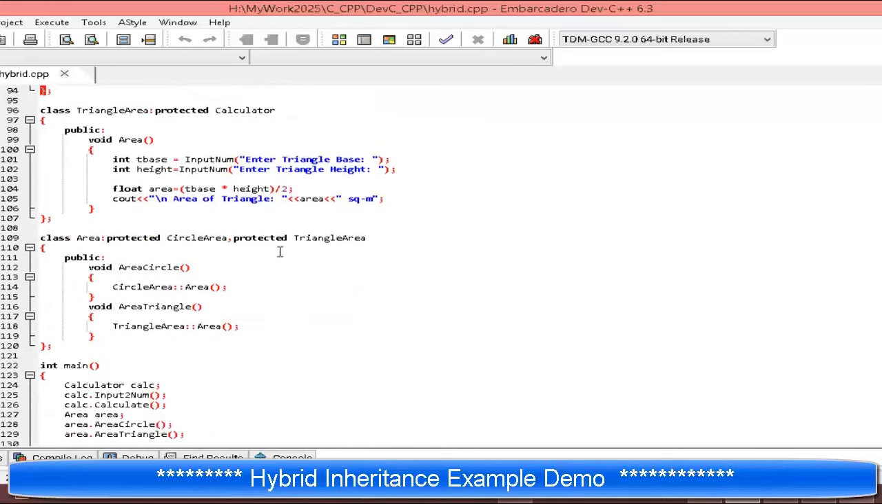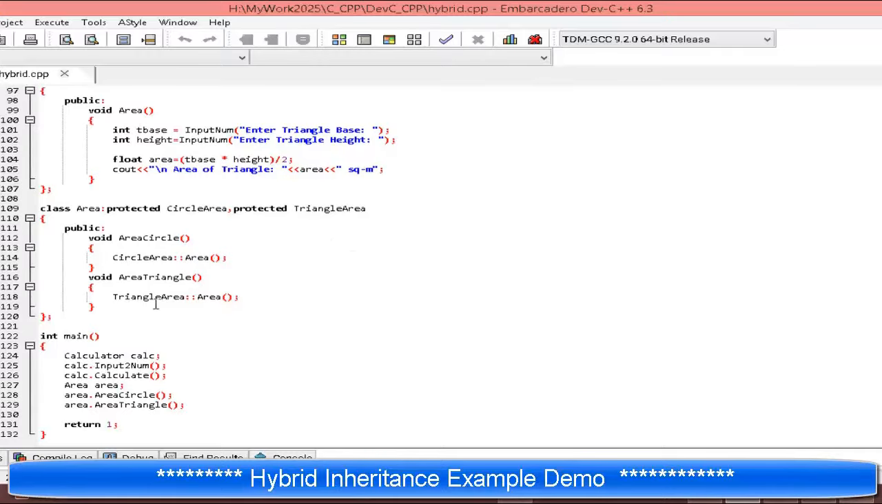Finally I am using the class area and using both the circle area and triangle area classes. In area circle I am calling the function circle area colon colon area, and in area triangle, triangle area colon colon area. Now in the main function, I create the calculator object calcs, and call the functions input two numbers and calculate. Next, area, and calling the functions area circle and area triangle.